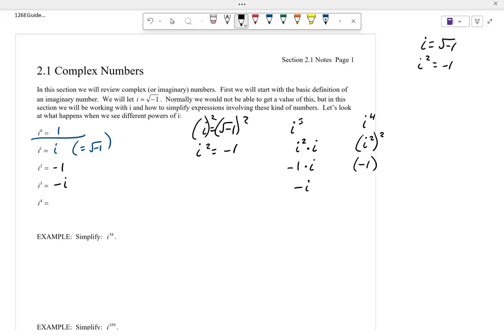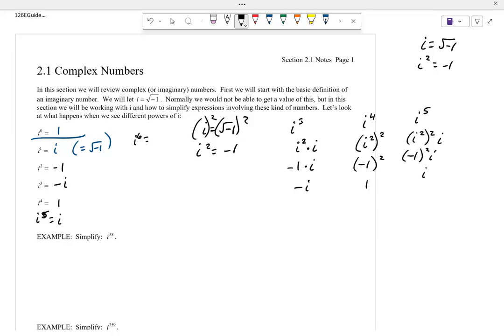So we have -1 being squared, which is 1. Let's keep going with this. I to the fifth. Well, that would be how many of those squares? I got to go 2 of those. I can't go 3 of those because that'd be I to the sixth. So there's 4 i's and a leftover I. So that's -1 squared times I. -1 squared is just a +1. +1 I. So I to the fifth is I.